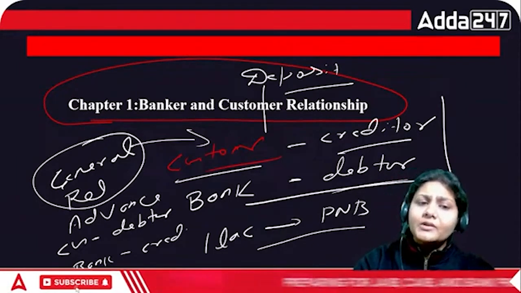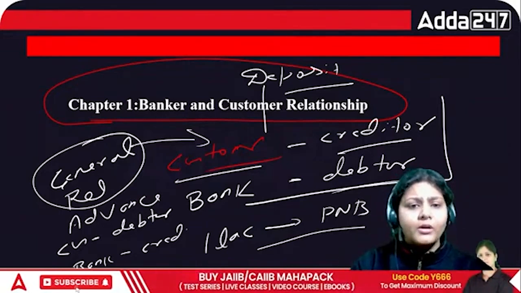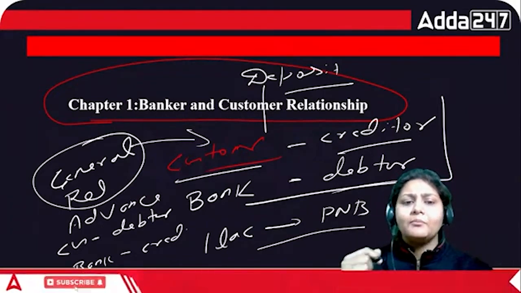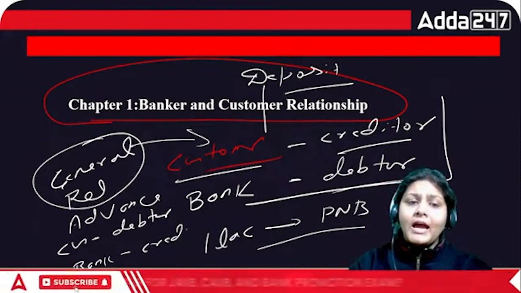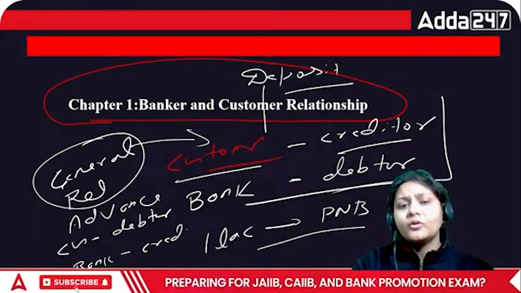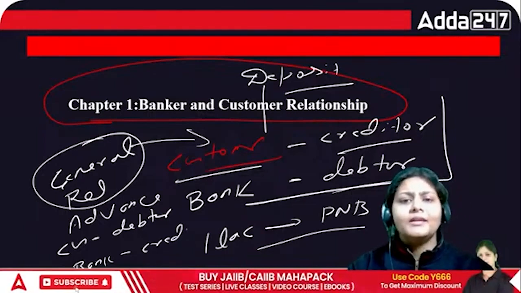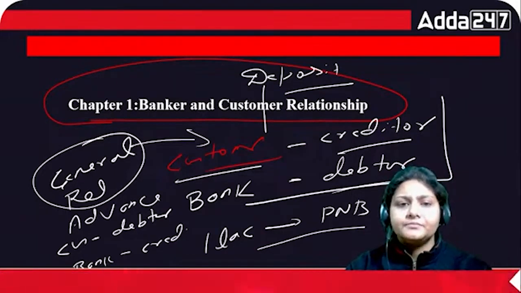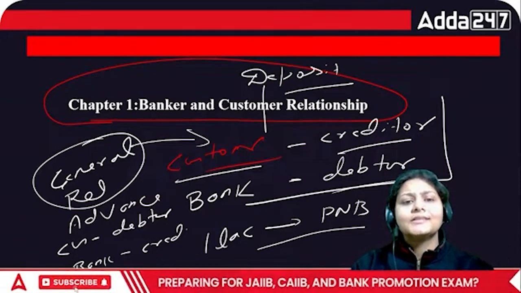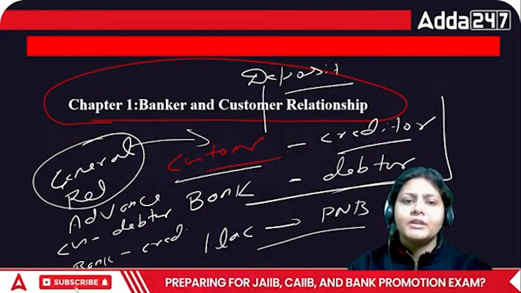But in case of advance, the bank is giving me the loan, so I am the debtor now and the bank is the creditor now. With respect to that loan, the bank is taking a document or some security from my side. Understood? So this is your basic relationship with the bank.